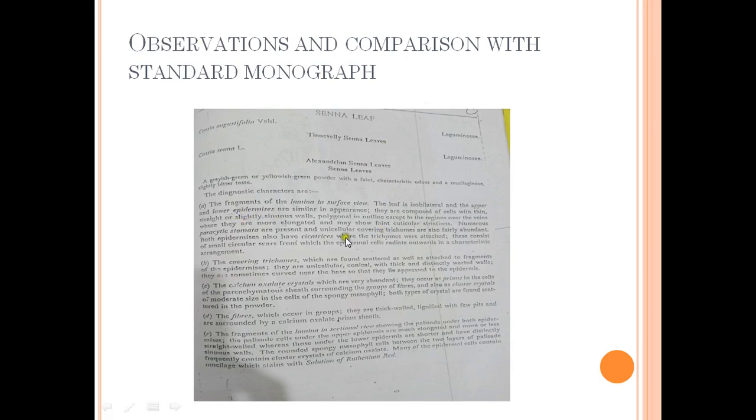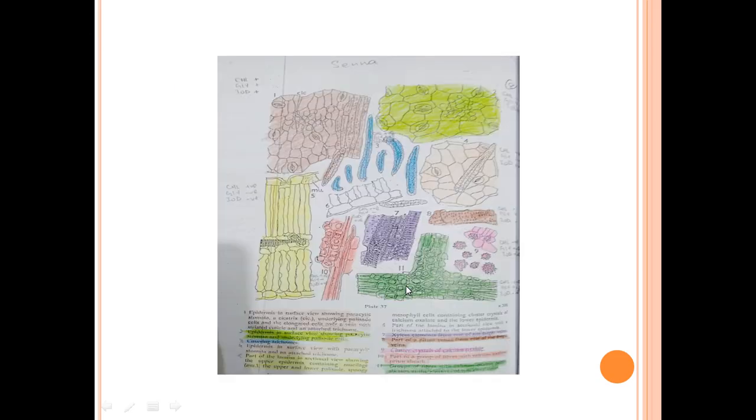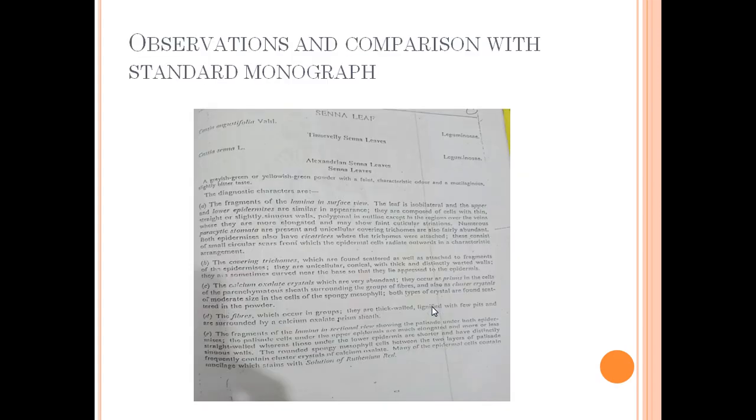These are the main characteristic features of senna, and here this is the diagrammatic presentation with the help of which we will observe our slide. Now we will discuss both of these slides, these pages, in detail.